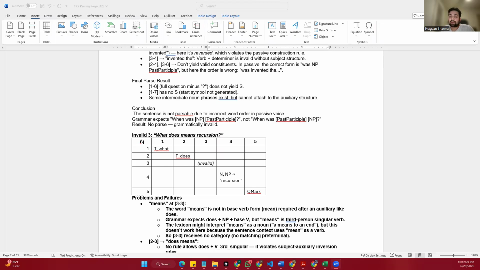In contrast, the invalid questions do not yield the start symbol, demonstrating that the grammar rejects those ungrammatical structures. Each CKY table was filled in with careful justification for each entry, closely mimicking a step-by-step manual parser. This confirms the correctness and the strictness of the grammar for the intended domain of computing-related questions.